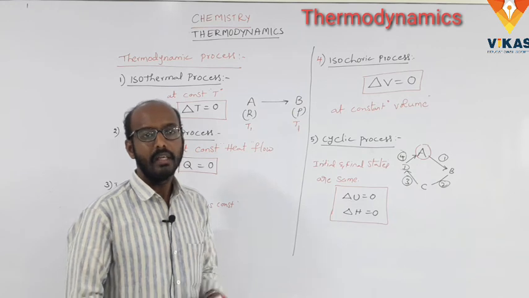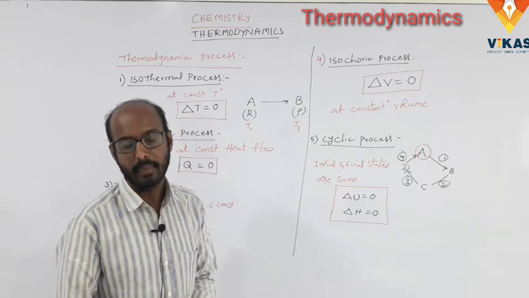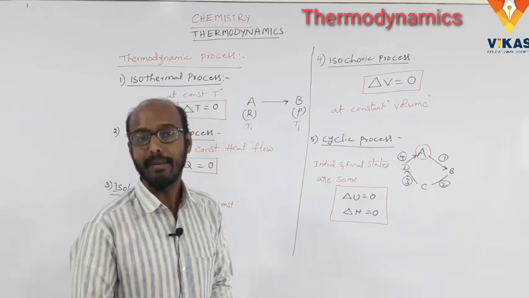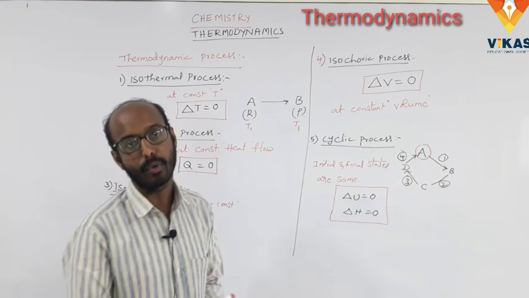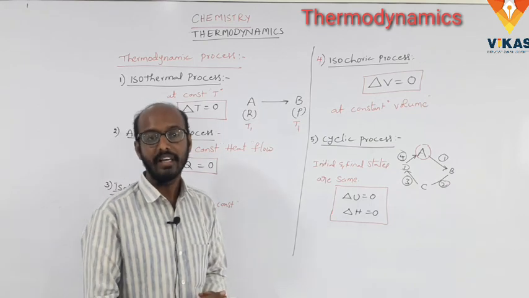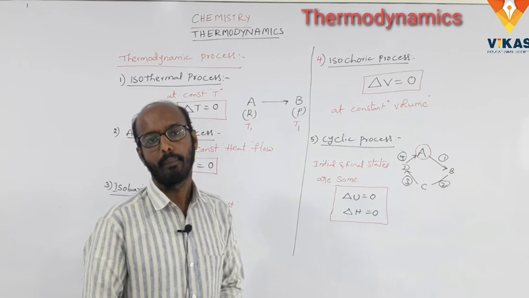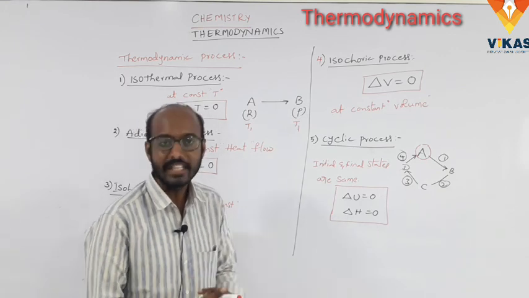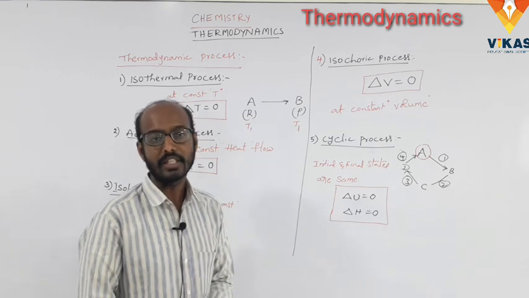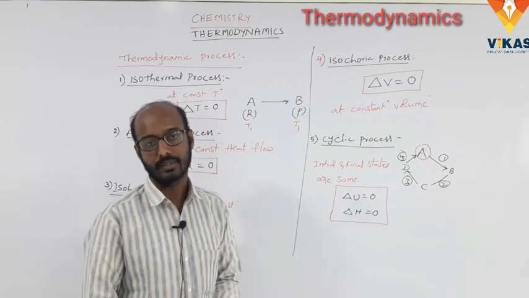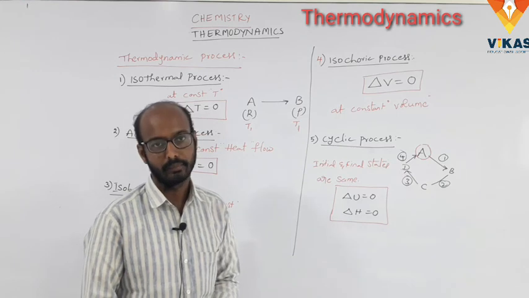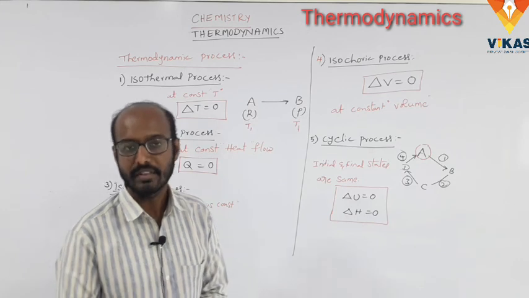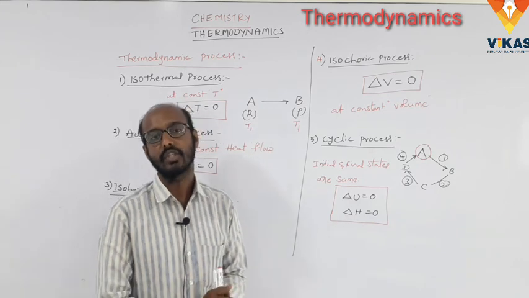Okay. And next, what is the extensive property? What is the intensive property? The property which depends upon the total amount of the substance is called an extensive property. That is mass, volume, internal energy, heat flow, Gibbs energy. These are all examples of extensive properties. But what is the intensive property? The property which does not depend upon the total amount of the substance is called an intensive property. Examples are temperature, pressure, surface tension, viscosity. These are all examples of intensive properties.